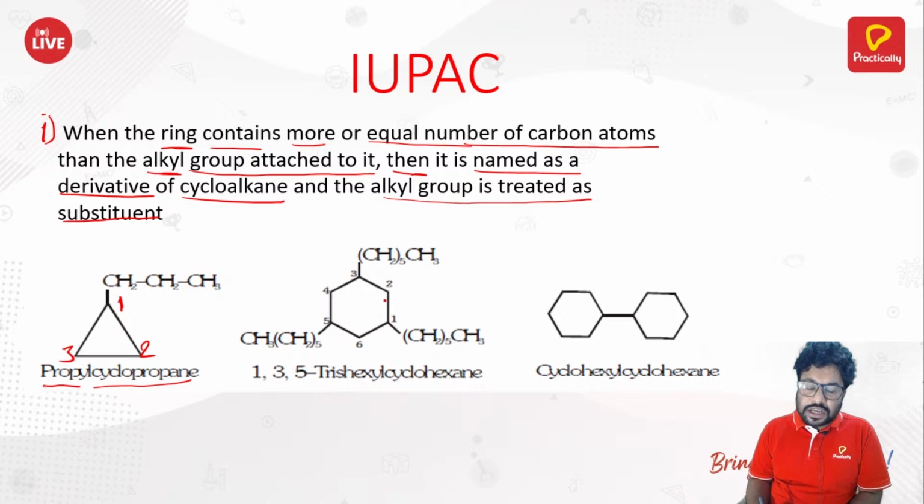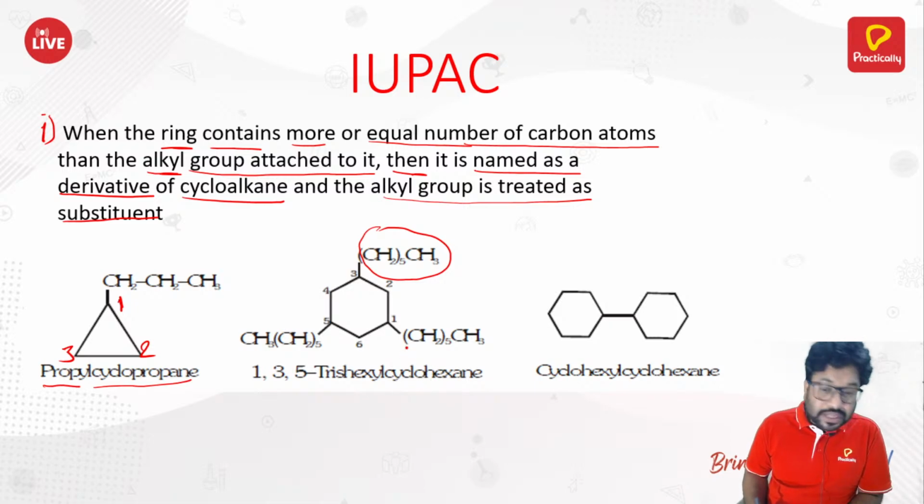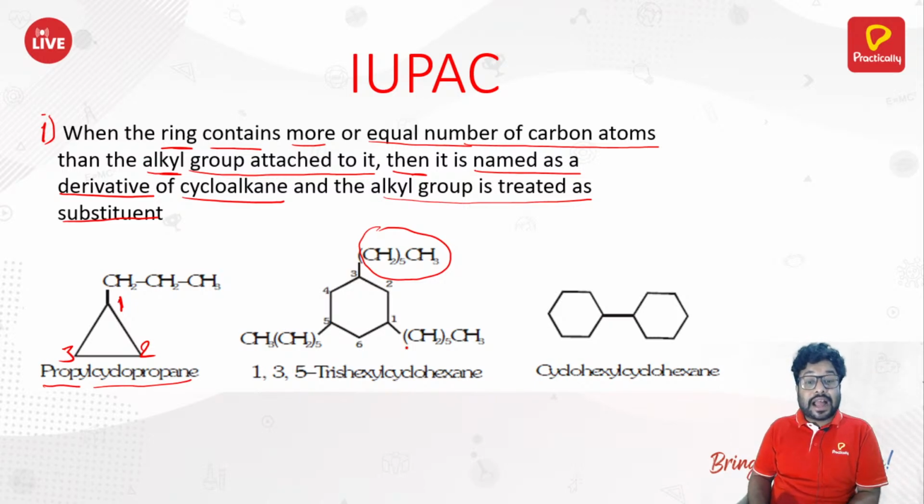It is attached with 3 substituents, and every substituent has 6 carbon atoms there. See, 6, 6, 6. Then what do you name this as? 1 comma 2 comma 3 trihexyl, 1 comma 3 comma 5 trihexyl cyclohexane. Okay, so that is the case where the substituent which is attached to the ring is alkyl.